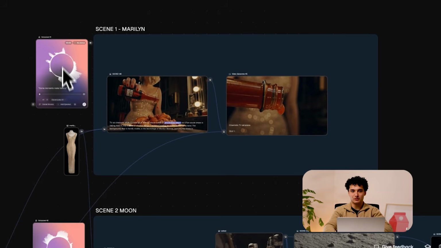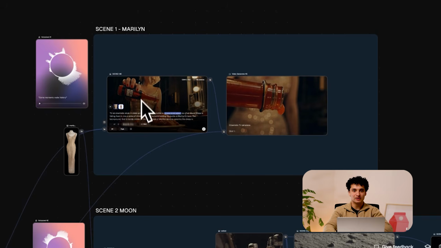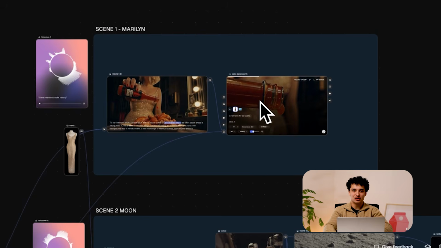After having your references, we broke down generating our scenes into a simple 3-step process. Step 1 is to create your voiceover. Step 2 is to generate your images with the references. And step 3 is to generate your videos with the images you just made. Now, let's see how we use this process.